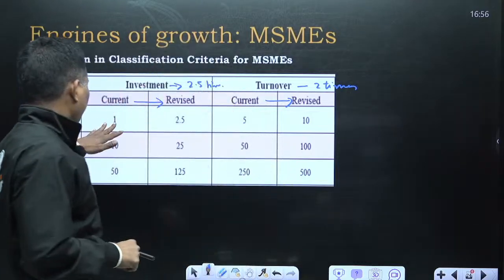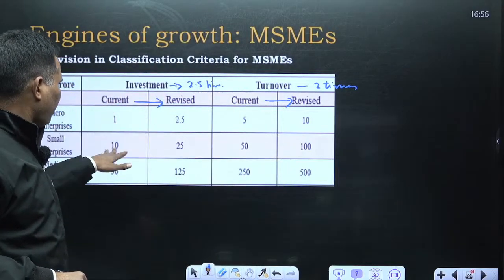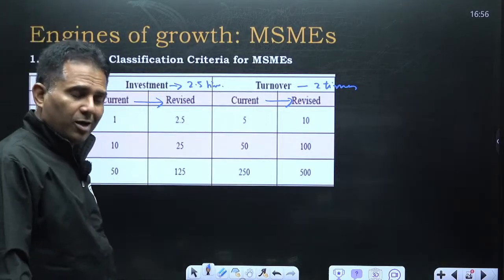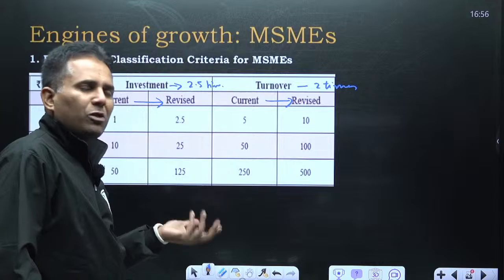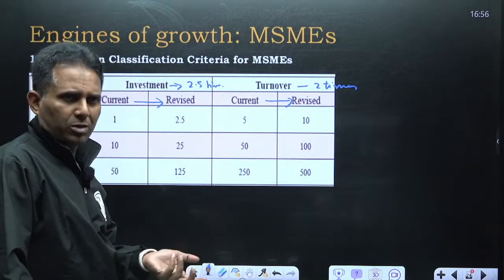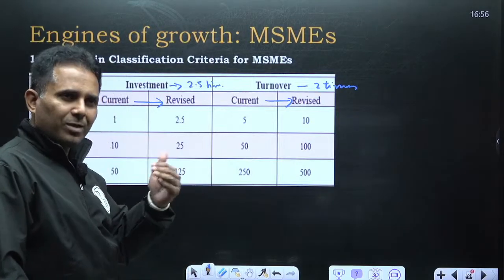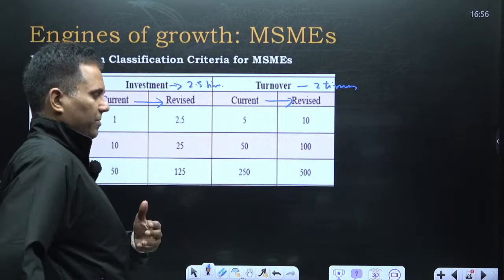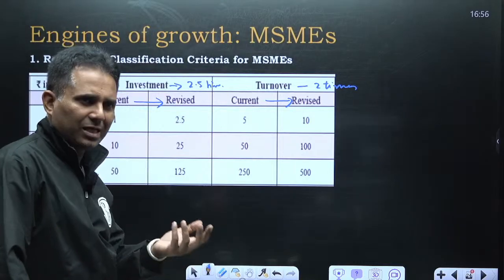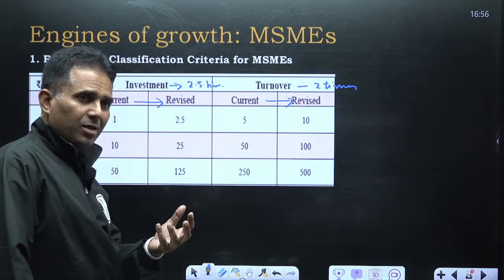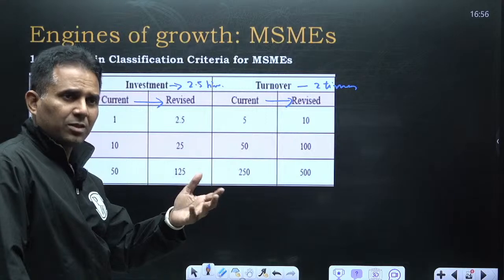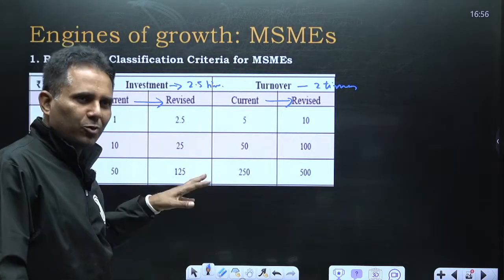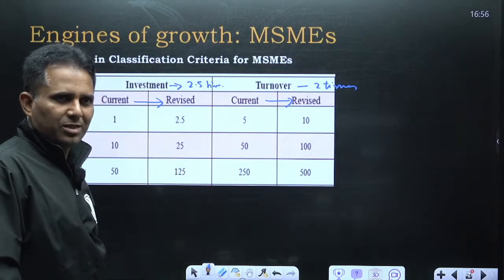So for micro enterprises, the investment limit has been increased from 1 to 2.5, 10 to 25, 50 to 125. Now, how will it impact? A lot more enterprises will come under MSMEs and they will be able to access a lot of benefits regarding credit guarantee and various other Udyam schemes of the government. So a lot more MSMEs are going to be included under this definition.